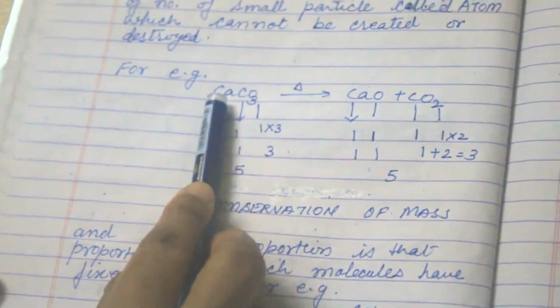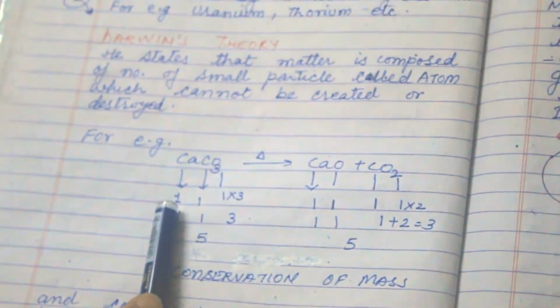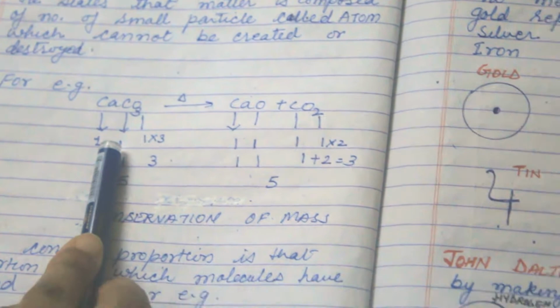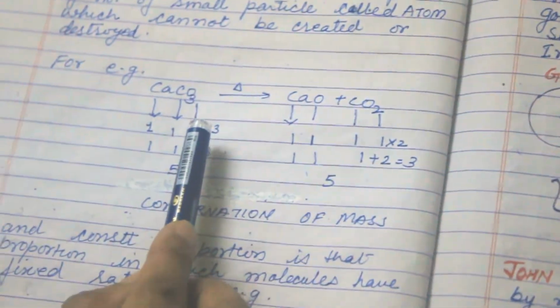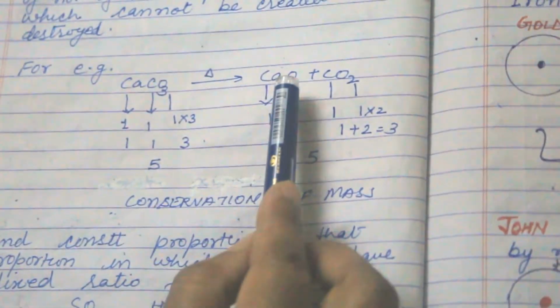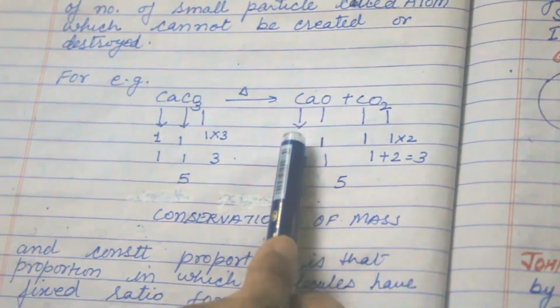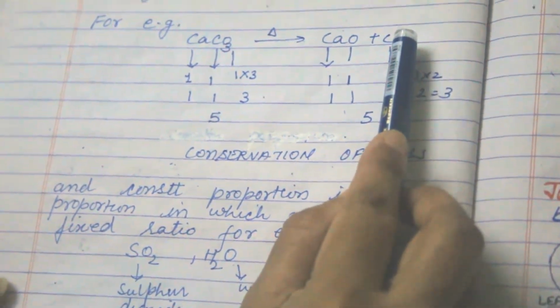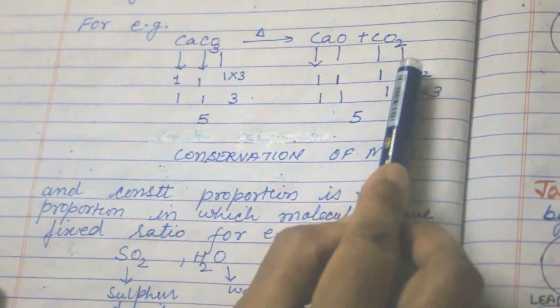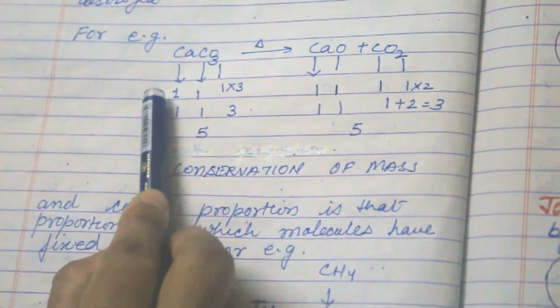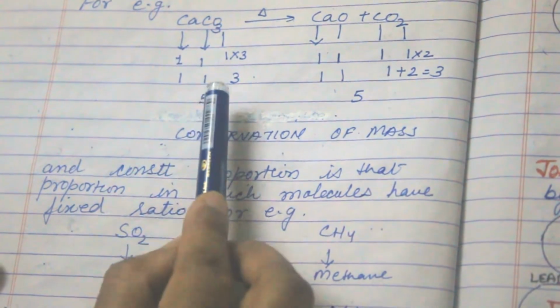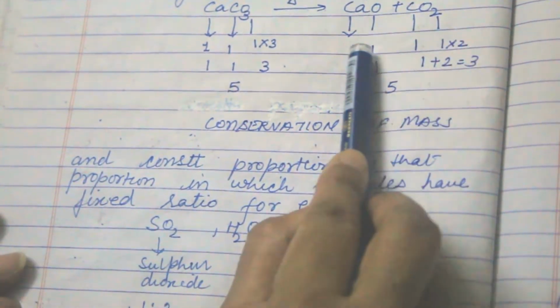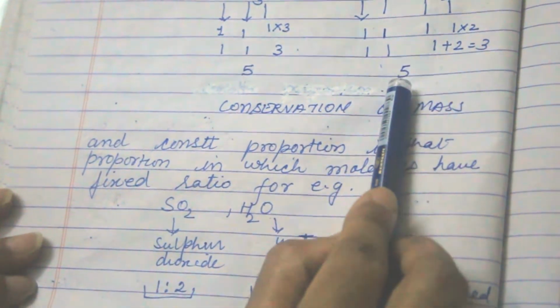In calcium carbonate, calcium is 1 in number, C is 1, but oxygen is 3. On the product side, calcium is 1, O is 1, C is 1, but oxygen is 2. If we calculate the reactant side we get 5, and the product side we also get 5.